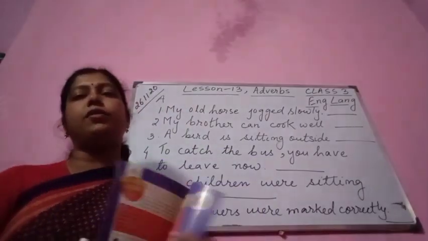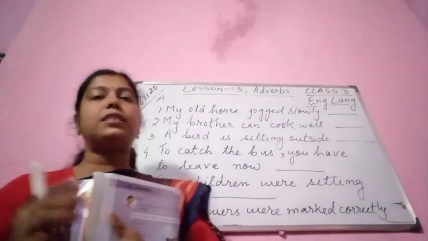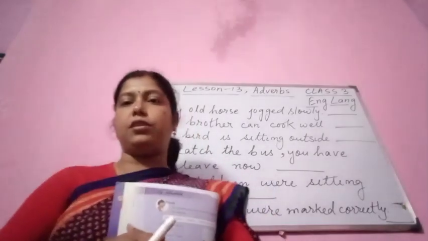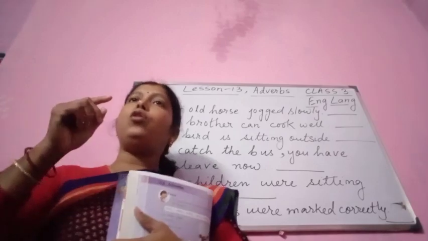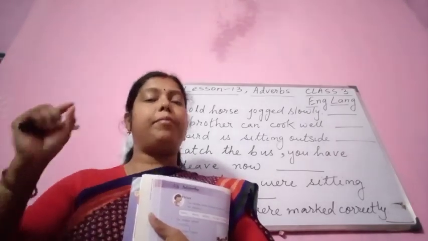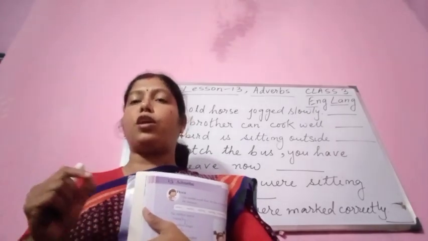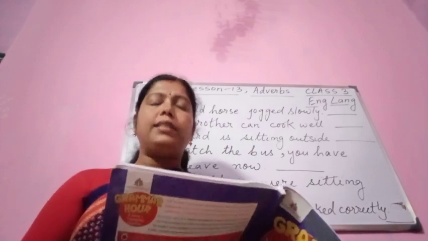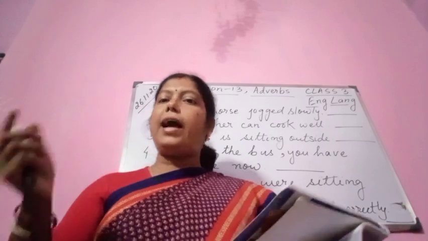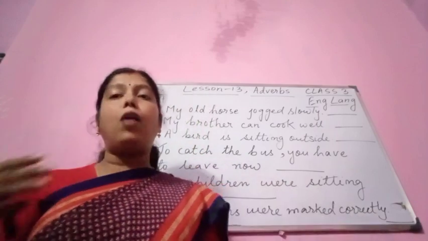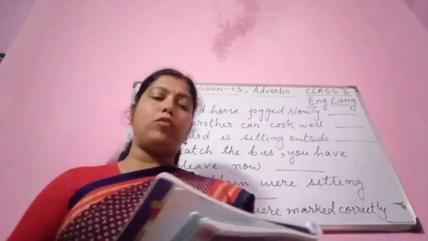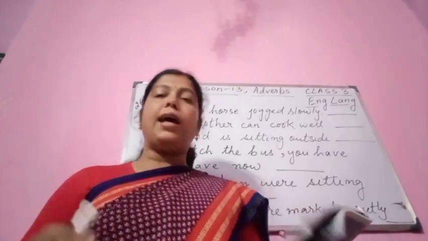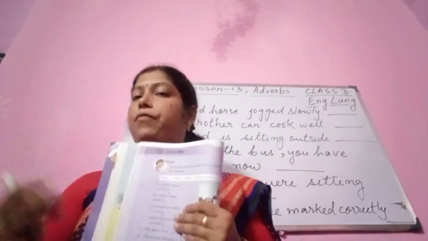Now you see here, children, the children played merrily. If I ask you how the children played, immediately in your mind it will come: merrily. How the soldiers fought? Bravely. Now you see these adverbs here, merrily and bravely, they tell us how the actions are performed. Alright, today I am going to teach you about how, when and where the actions are performed.